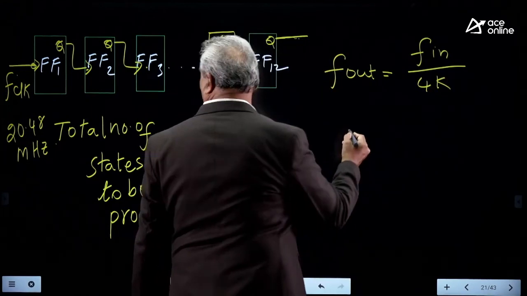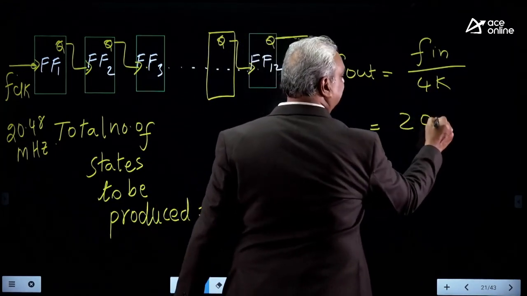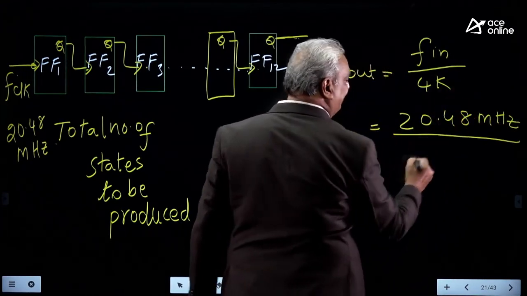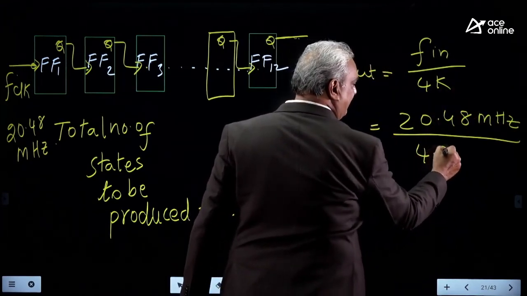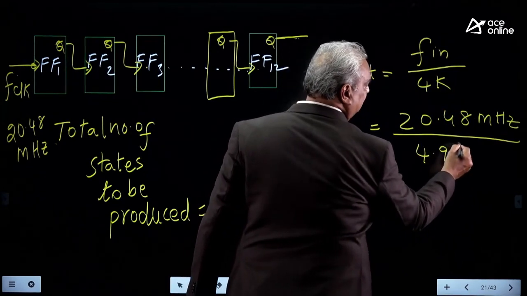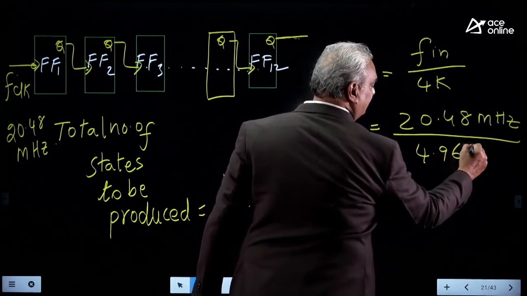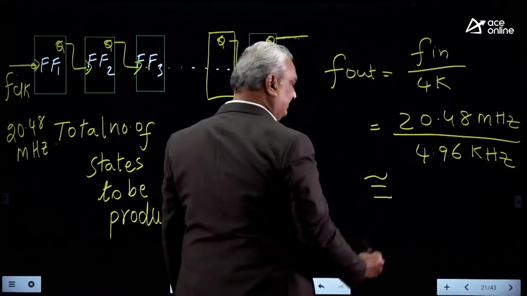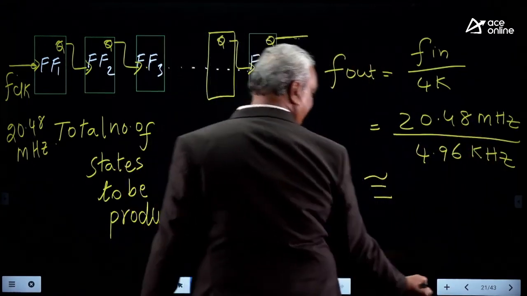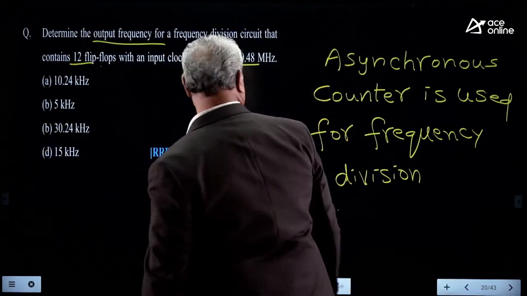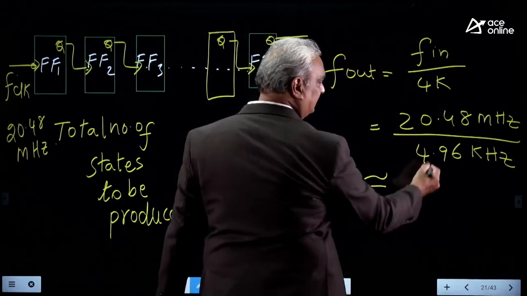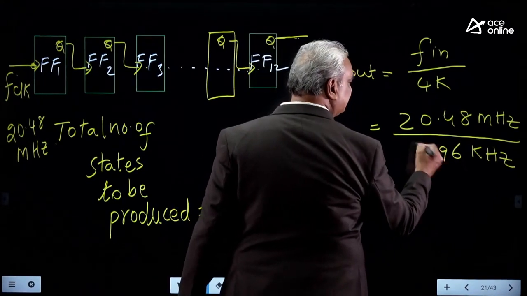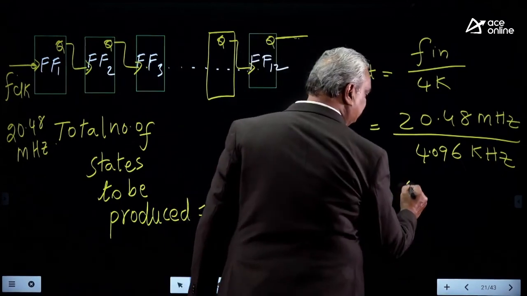F in is 20.48 megahertz, divided by 4K, that is 4096, which gives approximately 5.